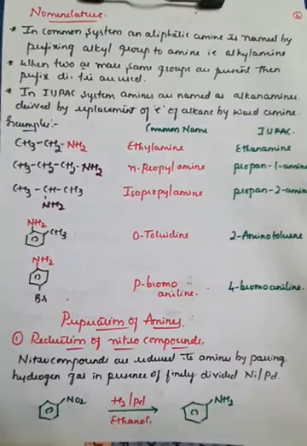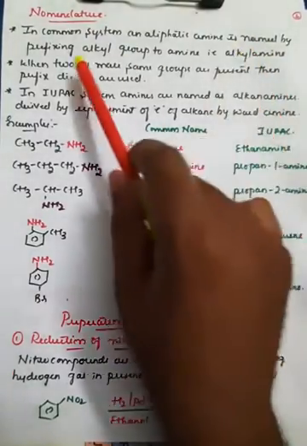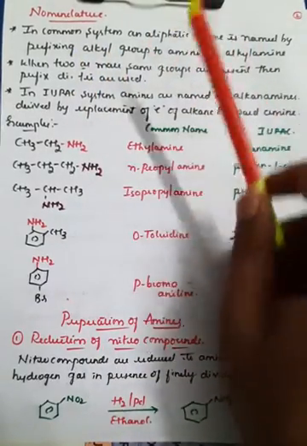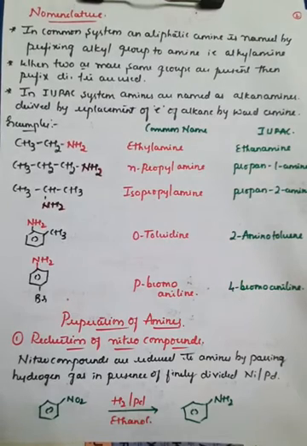Further, if you go for the nomenclature of amines, in the common system the aliphatic amines are named by prefixing the alkyl group to the amine. Very simple. Generally we know that there are two ways of naming. One is the common system, or common naming. The second one is IUPAC naming.